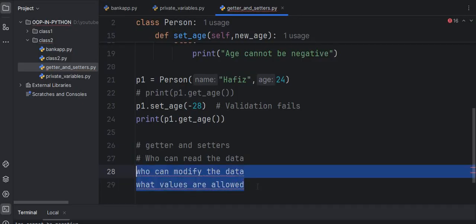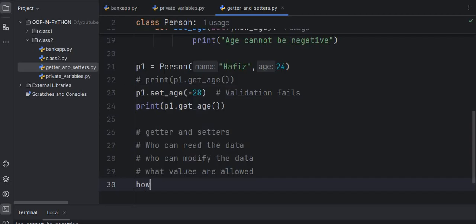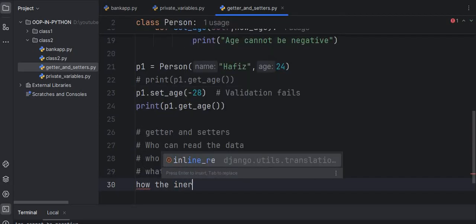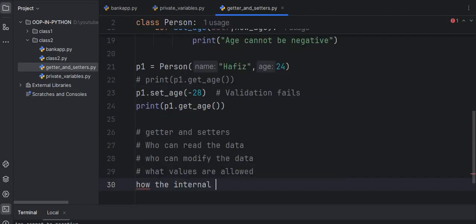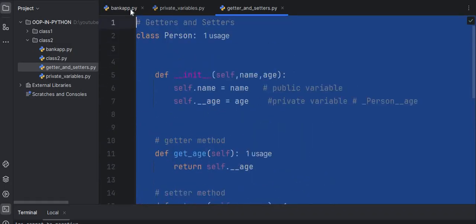So using the getter and setter, this is the advantage: who can read the data, who can modify the data, and what values are allowed. Apart from that, we can control how the internal state behaves using the getters and setters. So this is the example of real encapsulation. Protect your data plus provide controlled access.